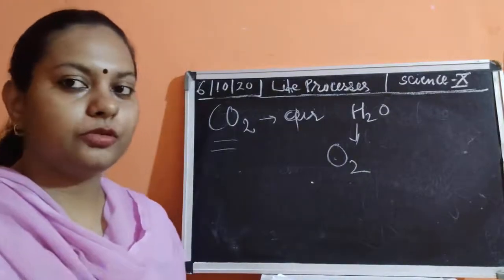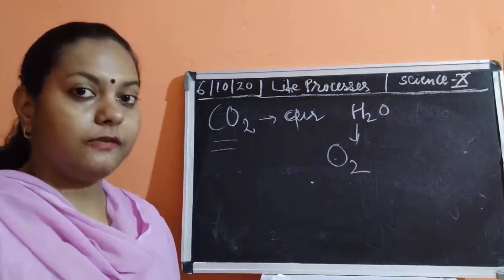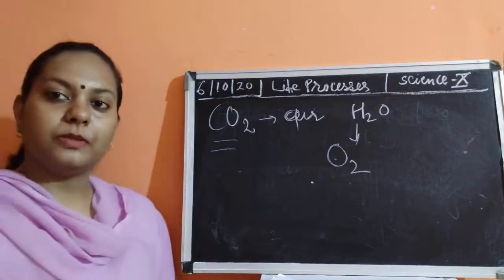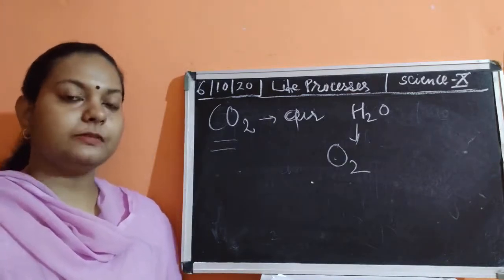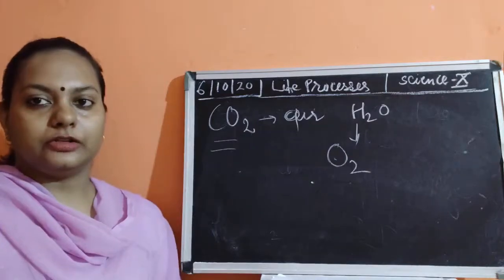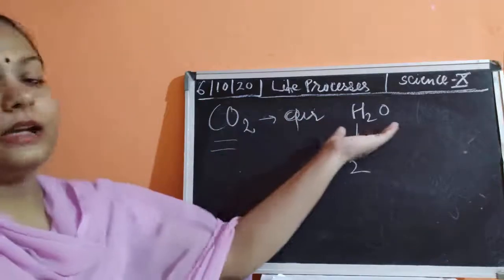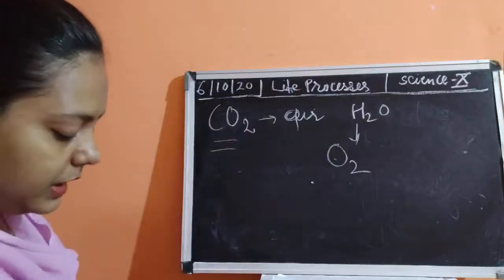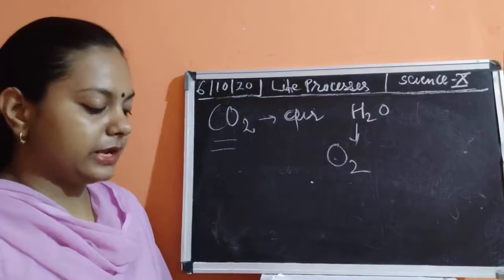In short, I have told you, because the process of photosynthesis is a matter of your higher classes, where you will study how photosynthesis is going to happen, how ATP is going to be synthesized, how photophosphorylation is taking place, how the photolysis of water is taking place, and from where this electron is coming, and how water gets broken down into its components. Okay, then after that we have also seen that water moves in the plants with the help of the xylem.